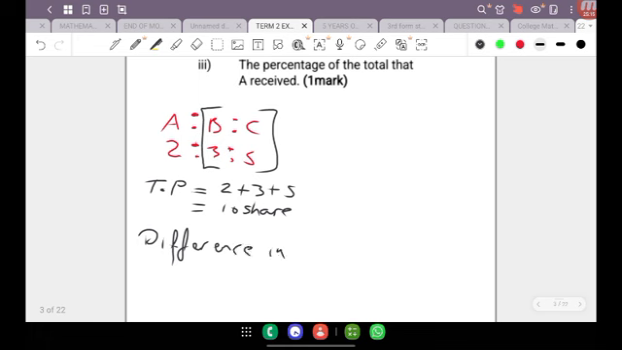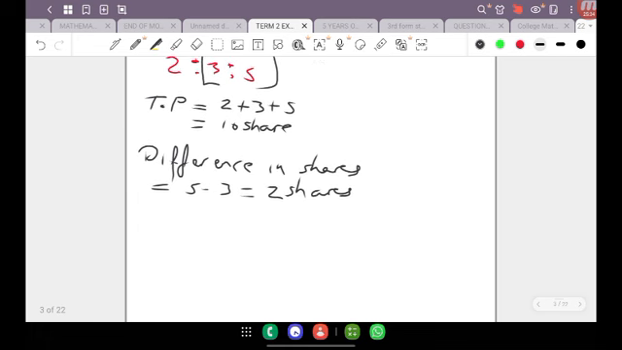So the difference in shares between B and C is equal to 5 take away 3. So therefore, we now know that B got 2 shares less than C. And if B got 2 shares less than C, then that's the exact reason why B got $420 less than C. So therefore, 2 shares is equal to 420. Our objective here is to find 1 share.